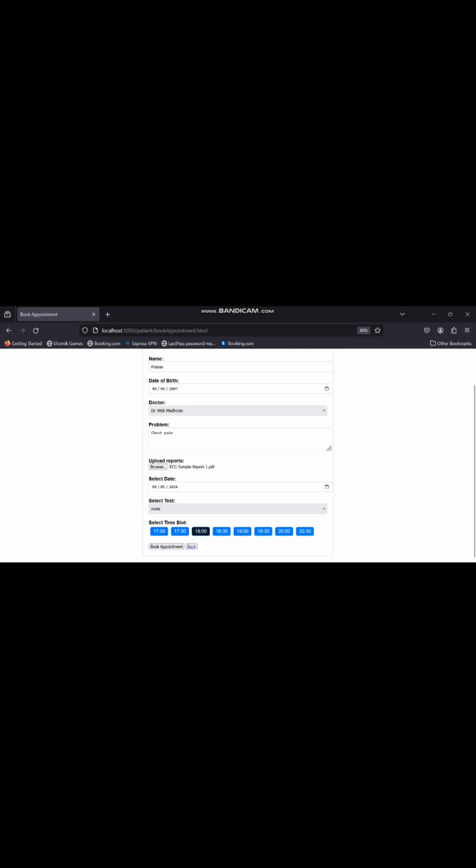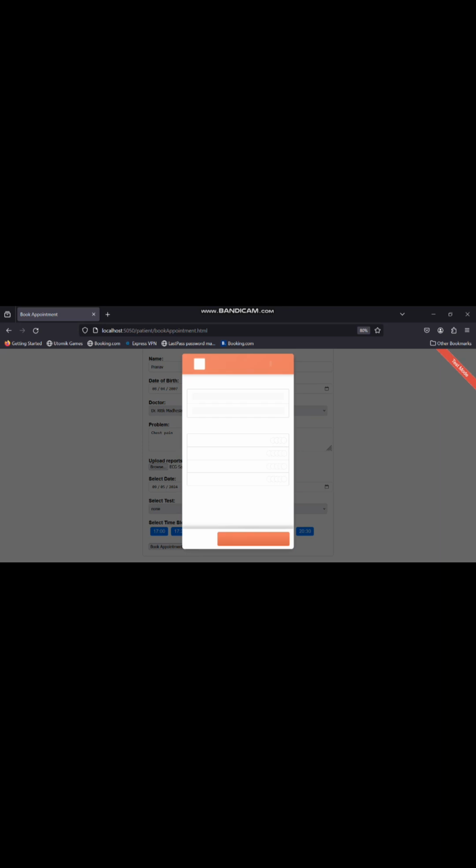Now coming to the time slot. I book the appointment at 6. Now I'm paying for the appointment. Now you can see the payment gateway pops up. That is Razorpay, which we are using here. Now I want to do a wallet payment. Let's say in wallet I want to pay with